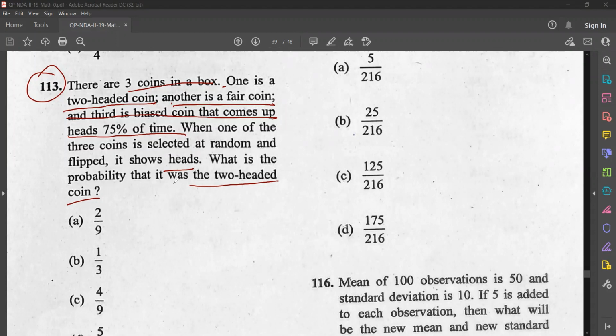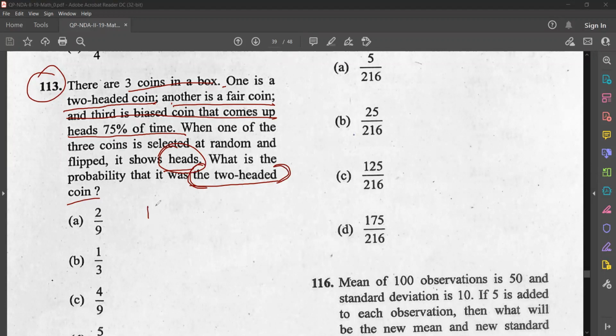Given that you are getting head, isn't it? Because they are telling that you are getting head. So given one is you are getting head, and what is the condition? It should be a 2-headed coin. A 2-headed coin is the condition required.